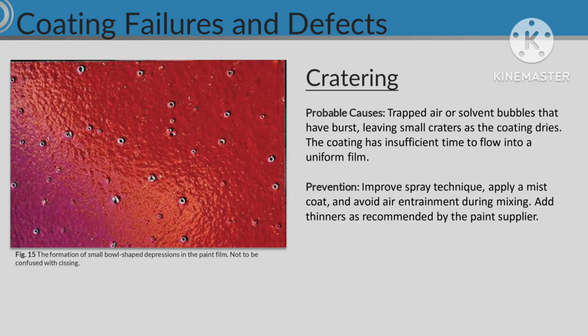Cratering. Probable causes, trapped air or solvent bubbles that have burst, leaving small craters as the coating dries. The coating has insufficient time to flow into a uniform film. Prevention. Improve spray technique, apply a mist coat, and avoid air entrainment during mixing. Add thinners as recommended by the paint supplier.